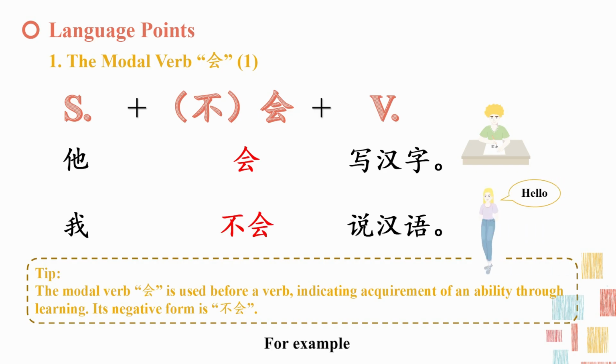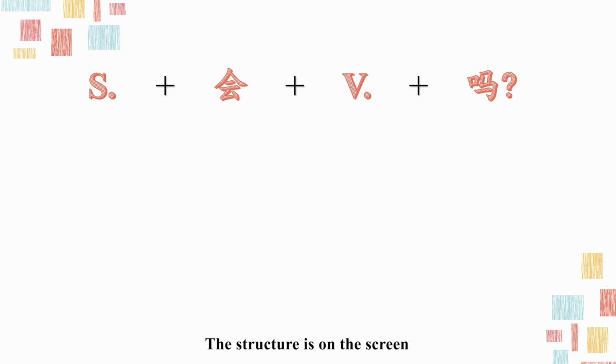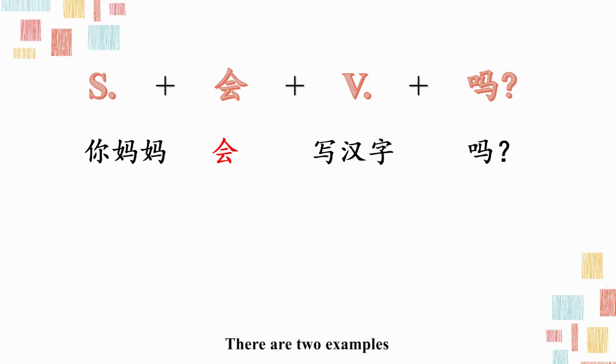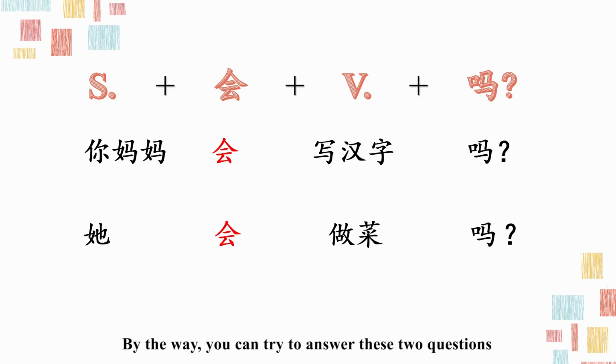The negative form is created by putting 不 before 会。For example, I cannot speak Chinese. You can say 我不会说汉语。The interrogative form is to add 吗？at the end of the sentence. The structure is on the screen. There are 2 examples. Please listen to them in the following audio. 你妈妈会写汉字吗？她会做菜吗？